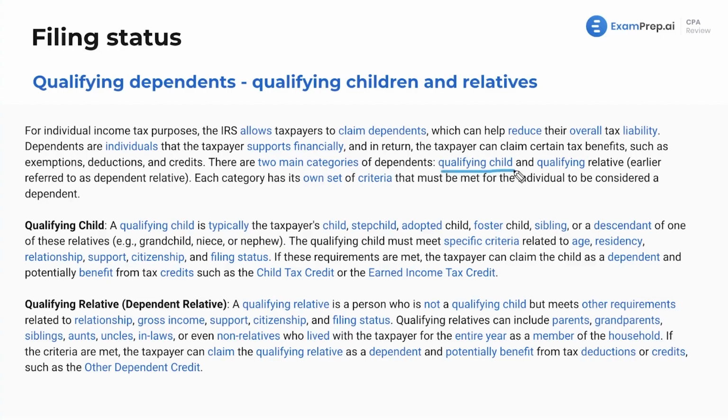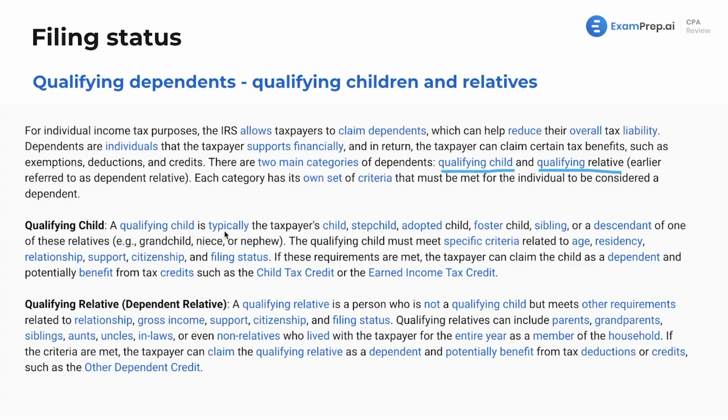We got two main categories of dependents. We've got qualifying children and qualifying relative. So we called that dependent relative. Same thing, synonyms there. Each category has its own set of criteria that we have to meet for the individual to be considered a dependent. I want you to memorize the criteria. We'll see these broken out later on, but kind of talking about this overall first. Once we see them broken out, each of the check boxes you have to meet, I want you to memorize those for sure.